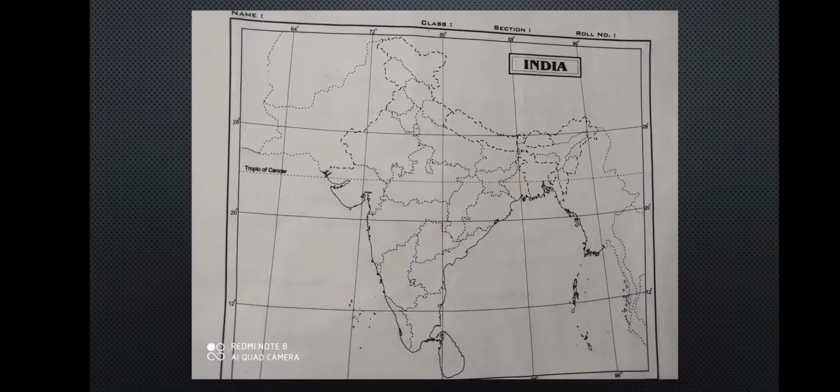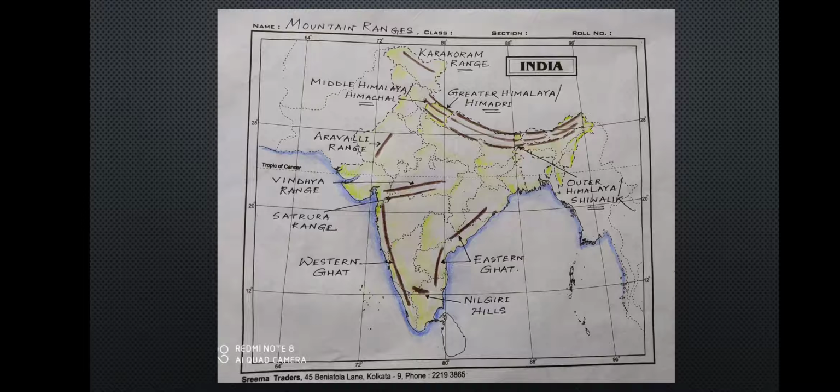If you have the map with you, take it out now, and take out the color pencil also, and accordingly practice whatever I am telling or showing in this video. Watch it properly, then one by one you will practice it. First of all, practice while seeing, then without seeing you will try to practice over here. Here is a map I have given, and I have pointed out the ranges according to the syllabus which I have given on the second slide. So how will you mark it?